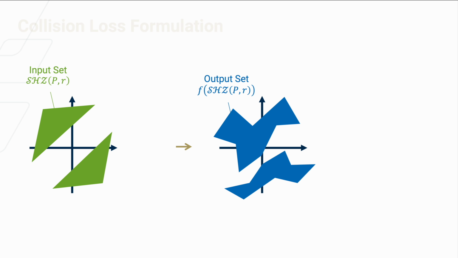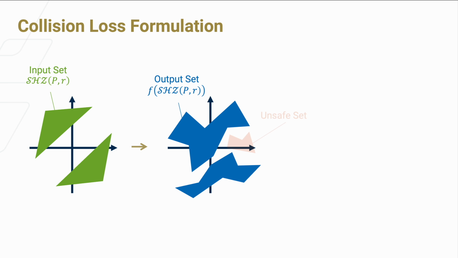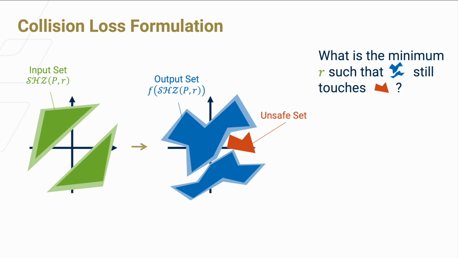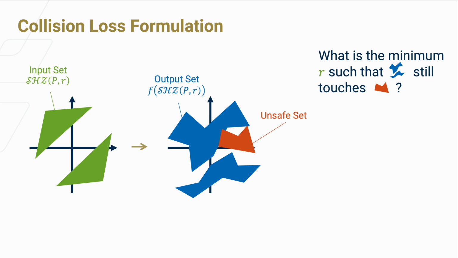Now let's look back at the problem we want to solve. We want some way to quantify how much to shrink or grow to quantify the severity of the collision between the output set and the unsafe set. And because we can control the size of the output set by adjusting r, we are asking the question, what is the minimum r such that the output set still touches the unsafe set? So you can imagine if the output set is not in collision, then this minimum r will be larger. And if the output set starts off colliding, then the minimum r will be smaller.